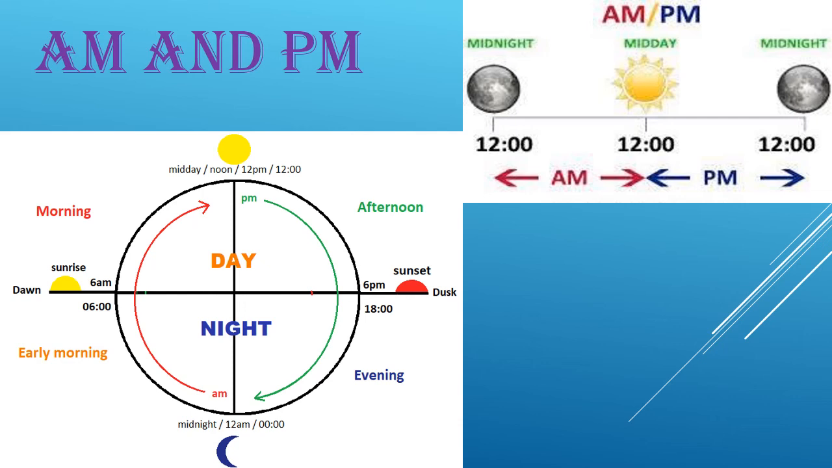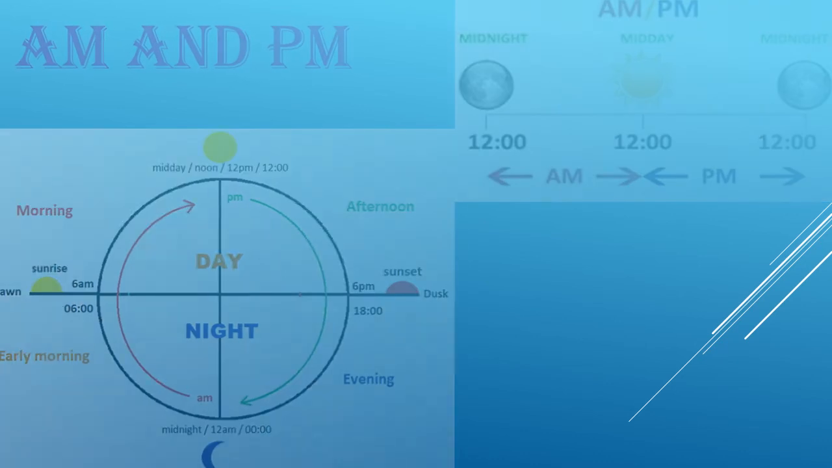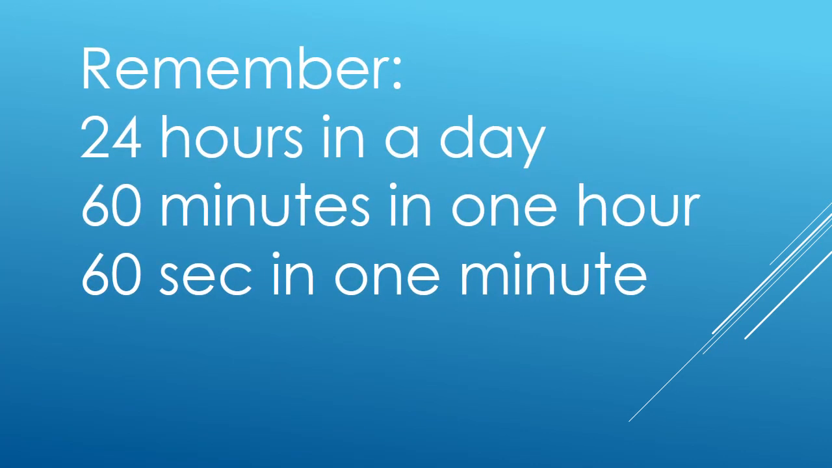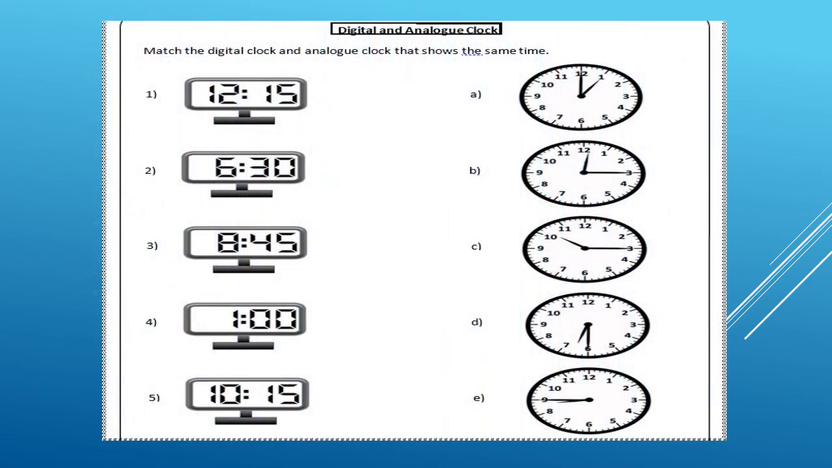In the second picture also you can see AM from midnight till midday, and then from midday till midnight it is PM. Remember, my dear students, that there are 24 hours in a day, 60 minutes in 1 hour, and then 60 seconds in 1 minute. Here is a worksheet.